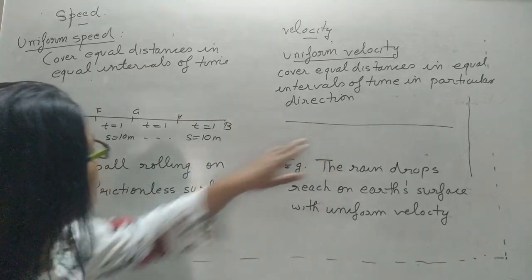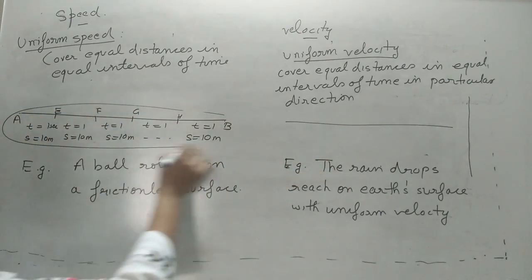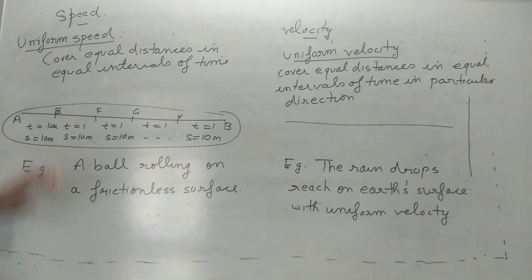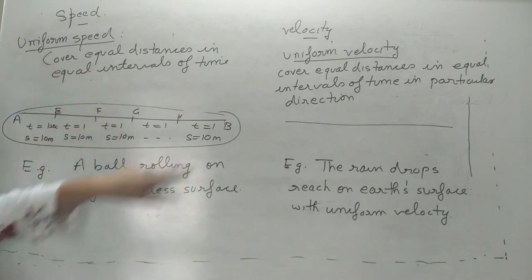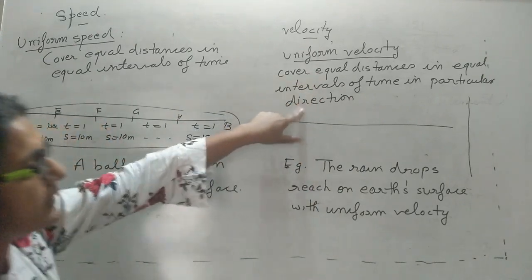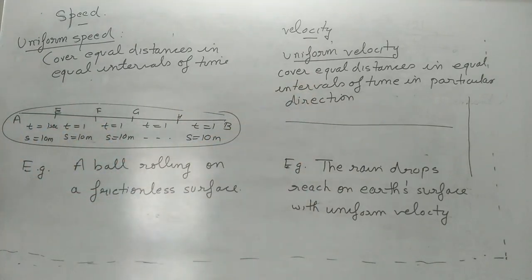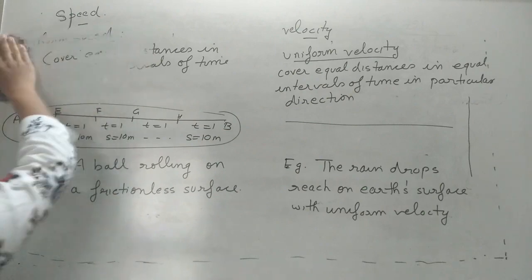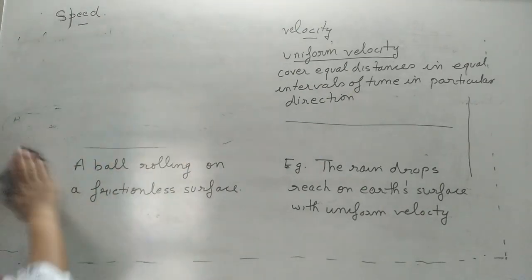Here there is no need to make a diagram; I have made this only to explain. If the question comes, what is uniform velocity, you have to write the definition and example: equal distance, equal intervals of time, and direction is also the same. Okay, let's move to the next.